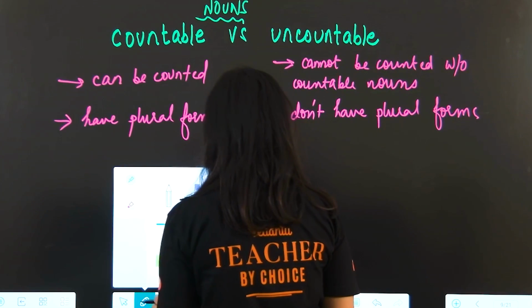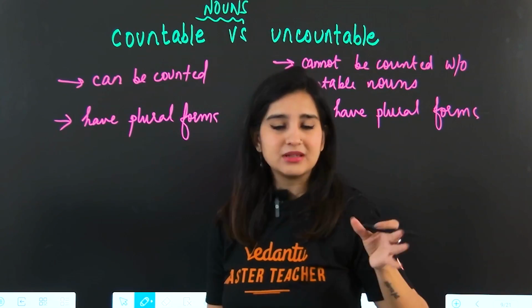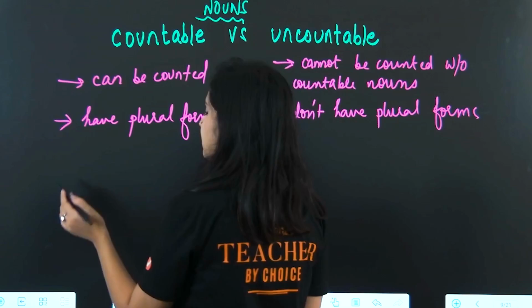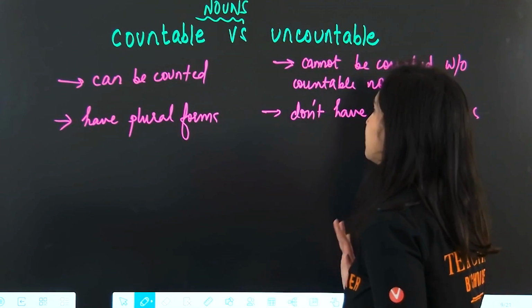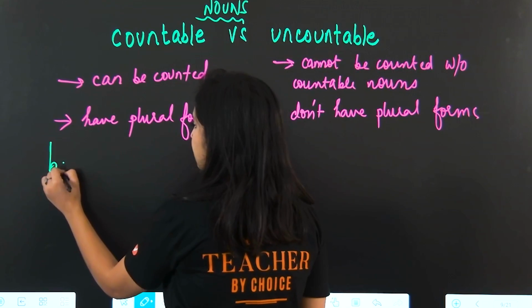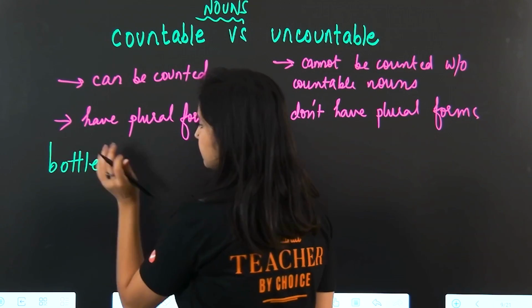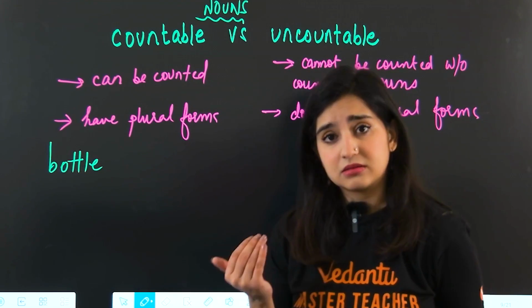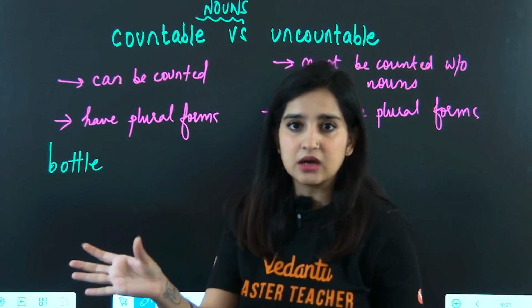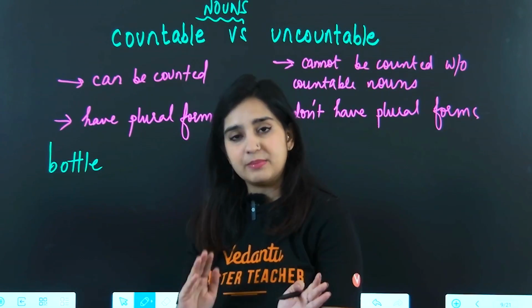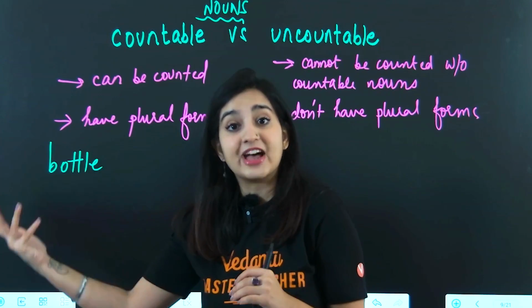Now if I give you examples, countable nouns, very common things that you see around yourself are mostly countable, but I'm going to give you examples in a way that I'll give you its uncountable counterpart also. So for example, bottle, countable. Can you make its plural form? Bottles. Yes, that's something we hear commonly. So 1 bottle, 2 bottles, 3 bottles, 5 bottles.